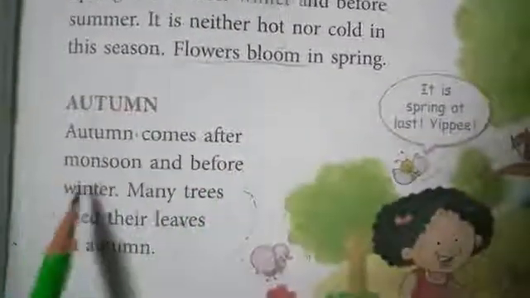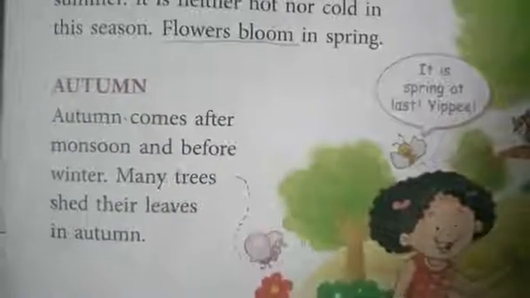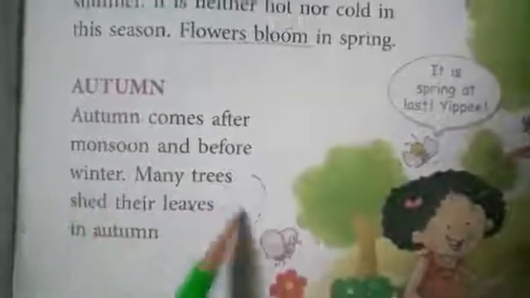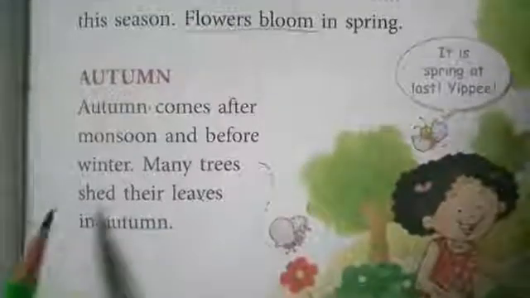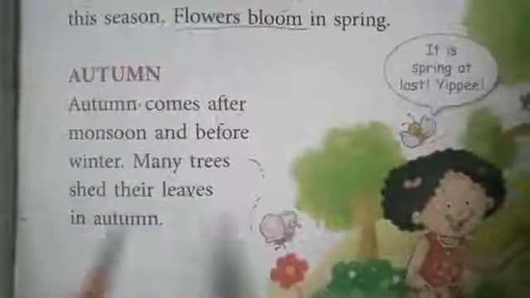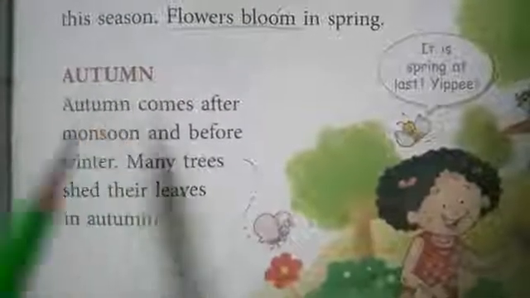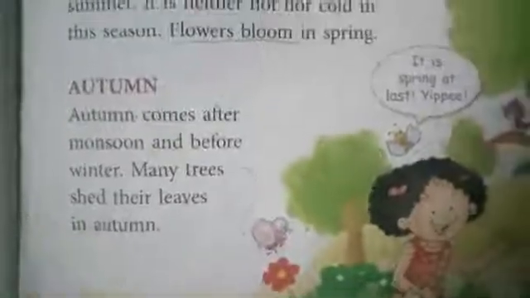Next, autumn comes after monsoon. Before winter and after the rainy season, autumn will come. And before winter, many trees shed their leaves in autumn. The leaves all will fall down. This is the autumn season.